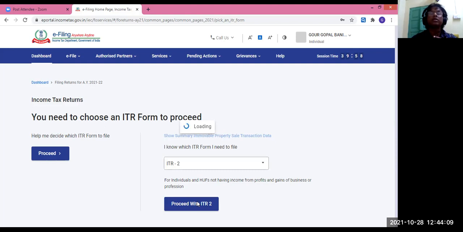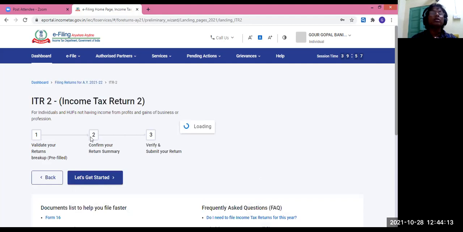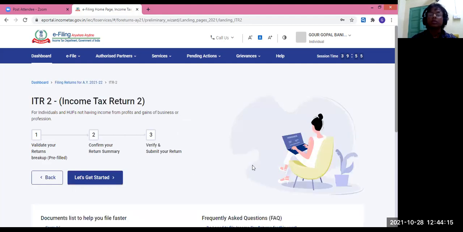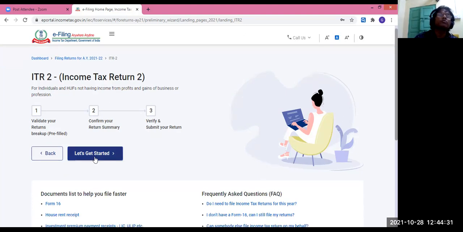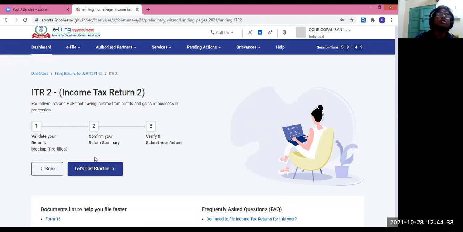Earlier I did individual ITR 2. Now I'm doing HUF. So similarly, these types of information will be there in HUF also. There's no problem. Same thing, see 3 steps are there, ITR 2 for HUF, just like individual. Validate your return, then confirm your return, and validate, verify, and submit your return. These are the 3 broad steps. Let's start it. First, you have to validate your pre-filled return, earlier field.